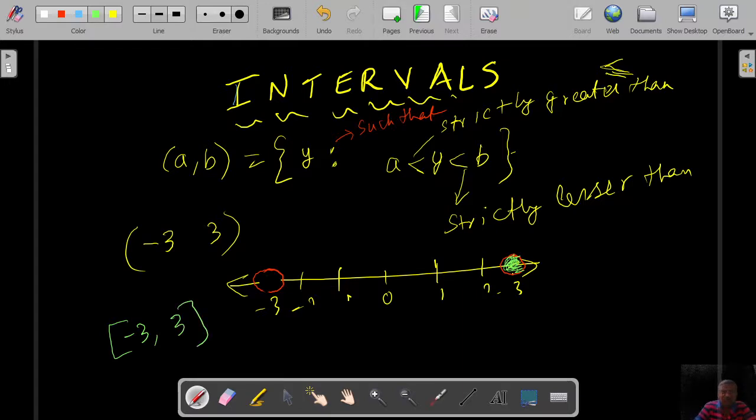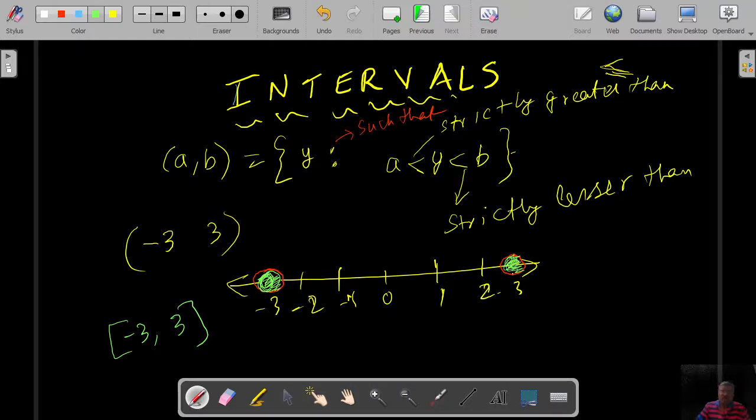Clearly we can see here, this was minus 3, minus 2, minus 1, 1, 2 and 3. This 3 we have already taken, that means it is included, so I just shaded that. Again we have this minus 3, that also should be included. Whatever is included, you will shade it, and whatever you should not include, you will leave it.